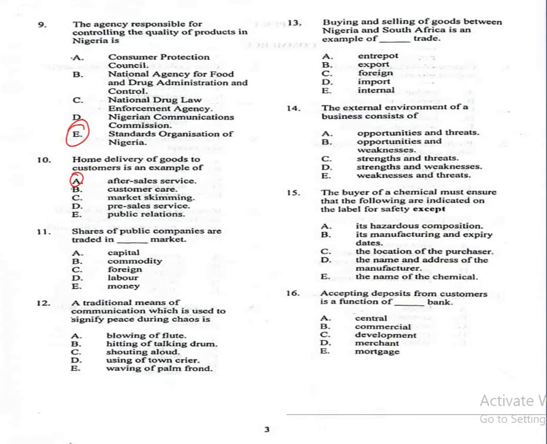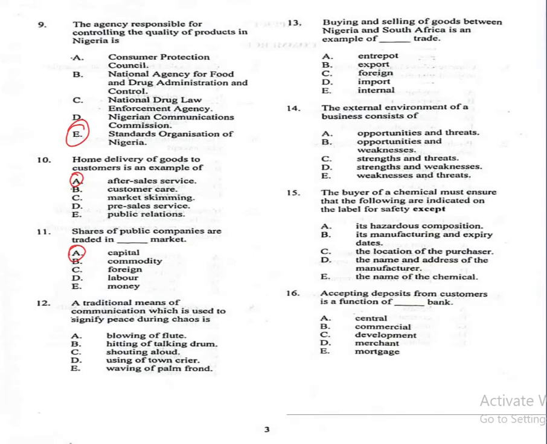Question number 11. Shares of public companies are traded in dash market. A. Capital, B. Commodity, C. Foreign, D. Labor, E. Money. The correct answer is option A, they are traded in the capital market.